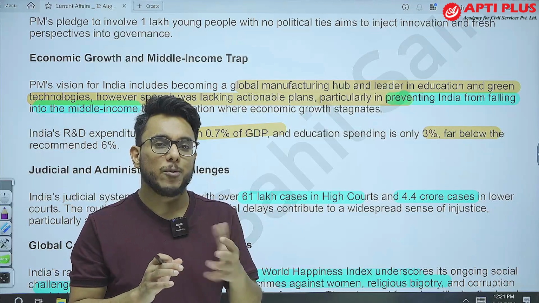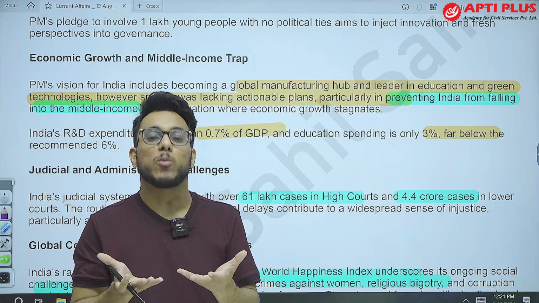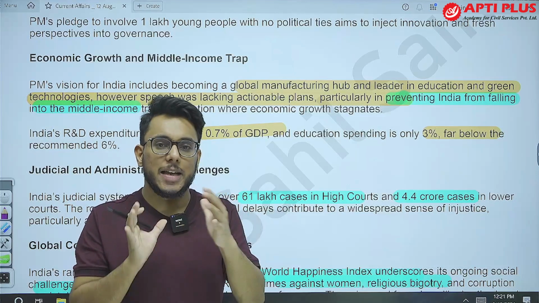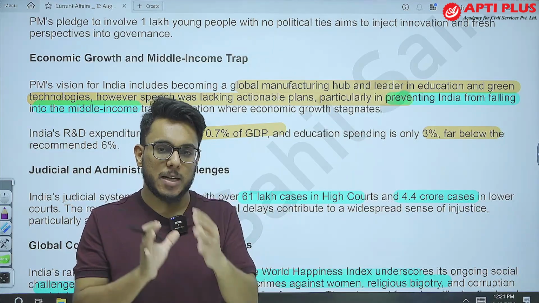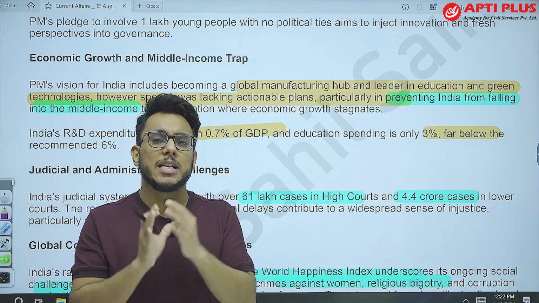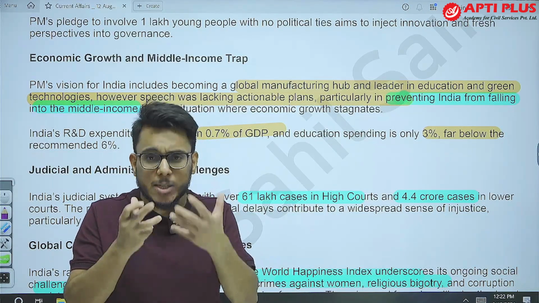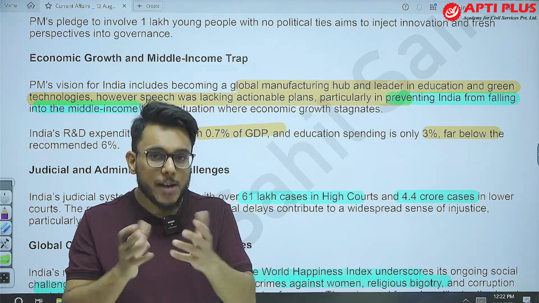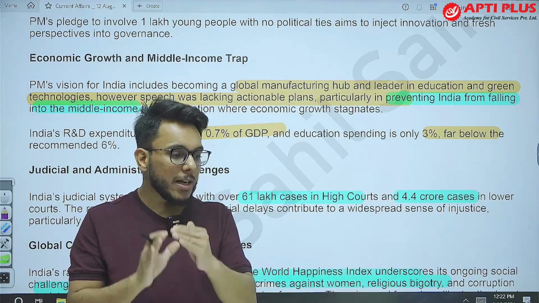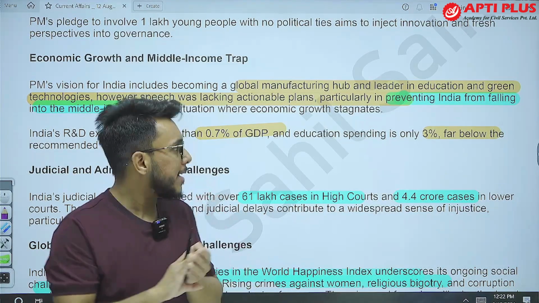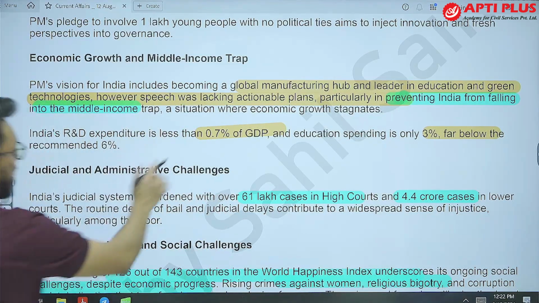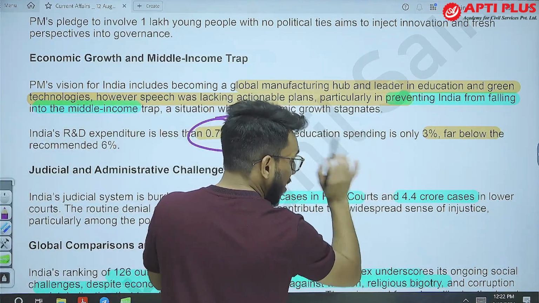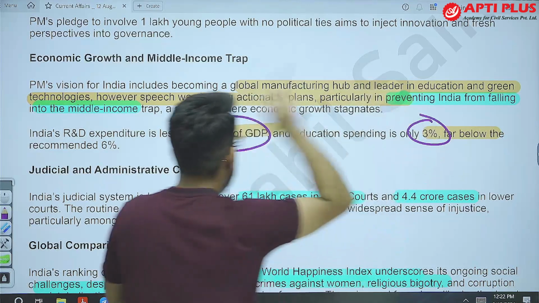Now, in order to become a high value output economy, India has to innovate more. Right now, our GERD, the gross domestic expenditure on research and development, is just 0.7% of GDP. According to Niti Aayog, it is to be raised to at least 2 to 2.5%. Right now, just 0.7% of GDP we are spending on R&D. It needs to be raised to 2.5%, and 3% is ambitious.